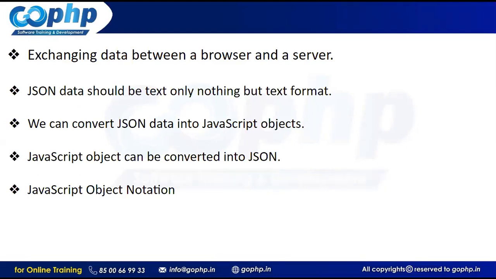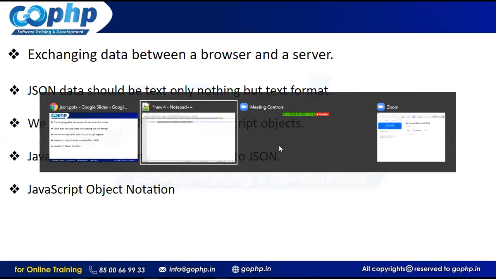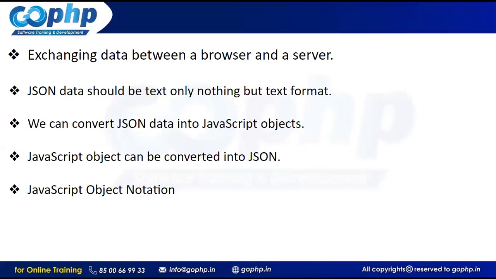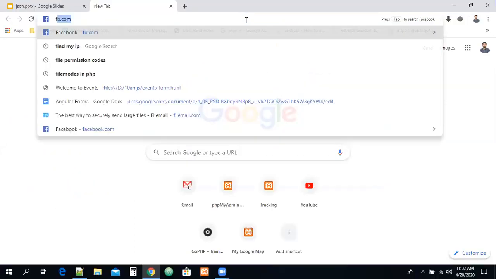Here, Java and PHP: who is the mediator between these guys? JSON is a mediator between the Java and PHP languages. Not only Java, one technology wants to communicate with multiple ones. For example, we have the Facebook web application, right? Let us go and check fb.com. This is Facebook.